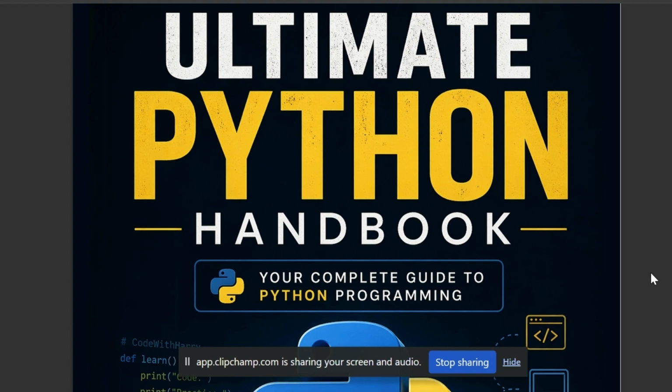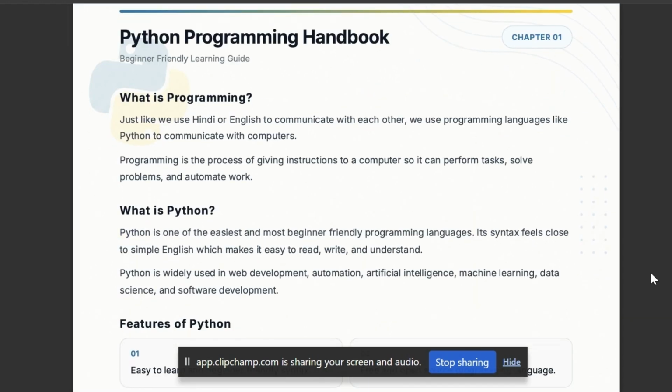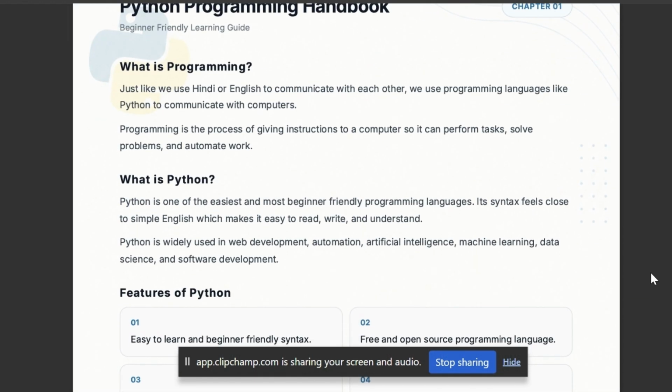Okay, so let's start. What is programming? Like we communicate with each other in many languages, to communicate with computers we need languages like Python, Java, C. And in the first year, you are aware of the C language. But Python is the easiest language among all the languages.